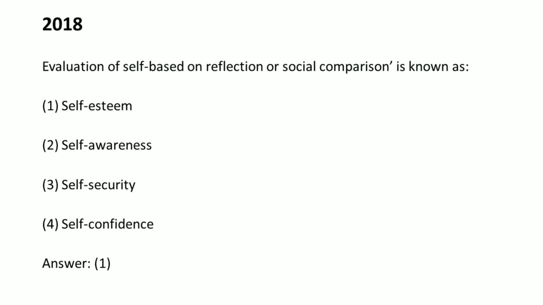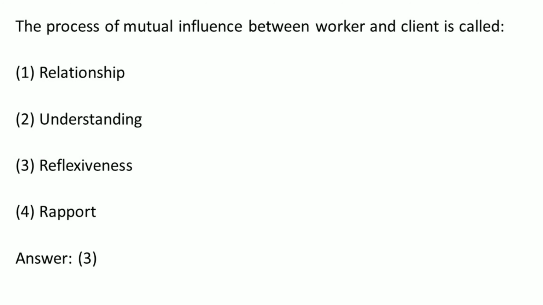Questions from UGC NET examination 2018. Evaluation of self based on reflection or social comparison is known as, right answer option 1, self-esteem. This one, the process of mutual influence between worker and client is known as, right answer option number 3, reflexiveness.